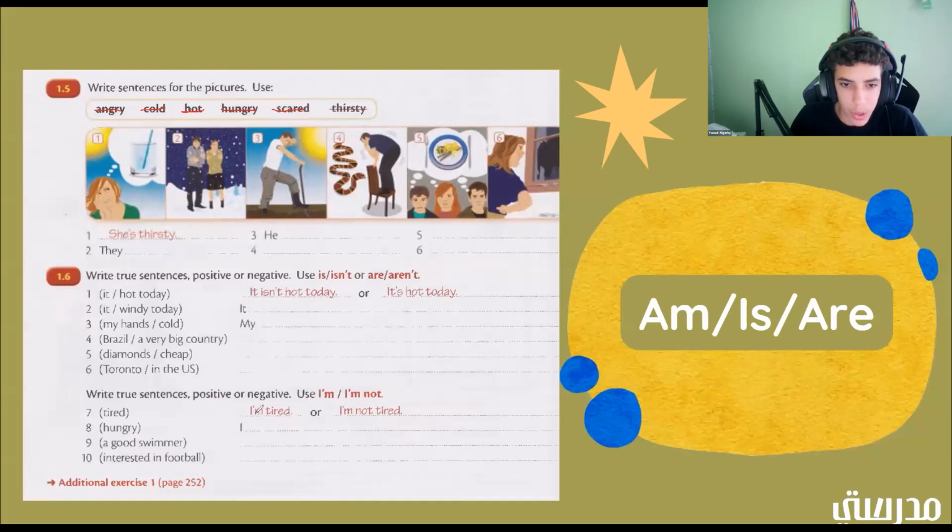Okay? So what can we do here for a good swimmer? I'm a good swimmer. Good job. And we could also have I'm not a good swimmer. Okay? So now we have interested in football. We could say I'm interested in football. Yeah, good job. Or I'm not interested in football. Okay. All right.